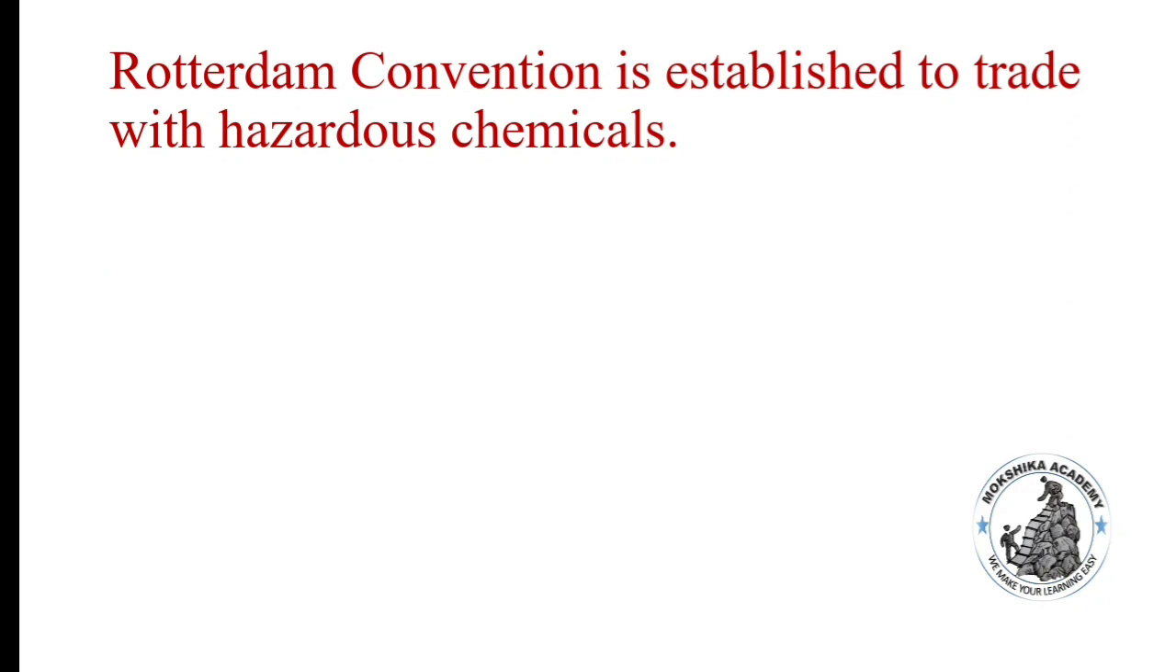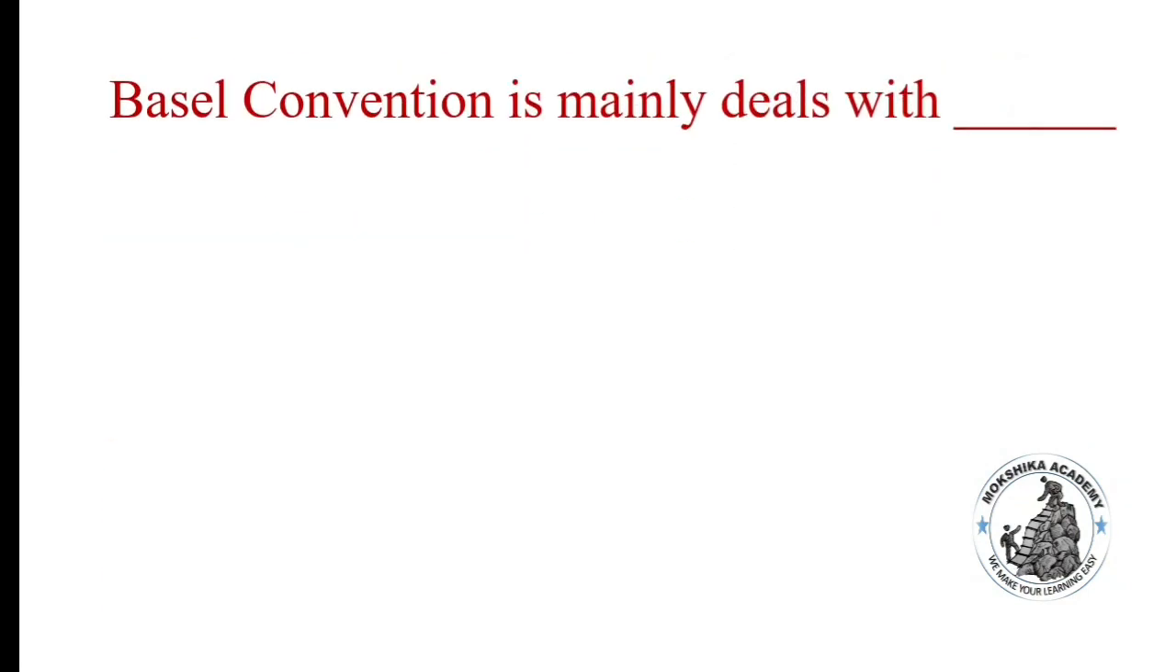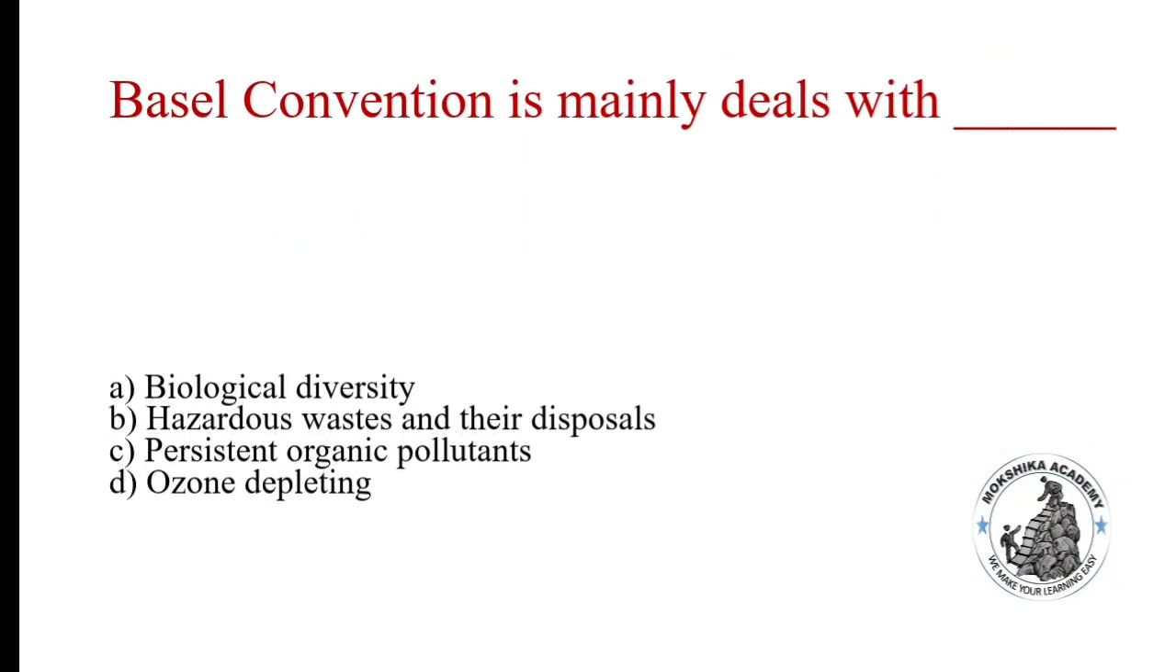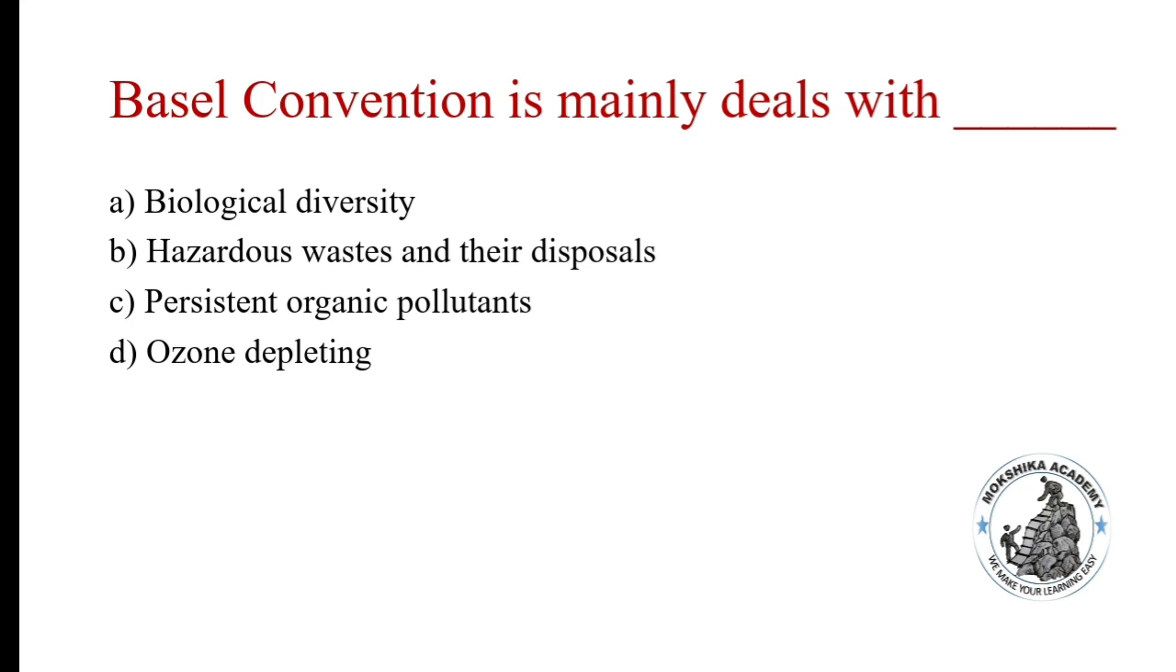Rotterdam Convention is established to trade with hazardous chemicals. Whether the statement is true or false. True. It is the prior informed consent procedure for certain hazardous chemicals and pesticides in international trade. Basel Convention mainly deals with biological diversity, hazardous waste and their disposal, persistent organic pollutants, ozone depleting. Answer B, hazardous waste and their disposal.